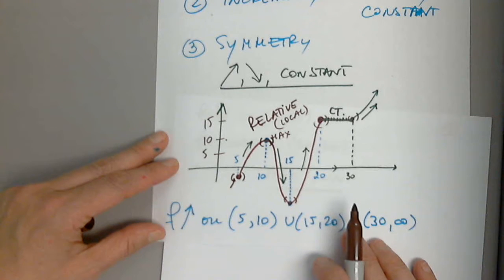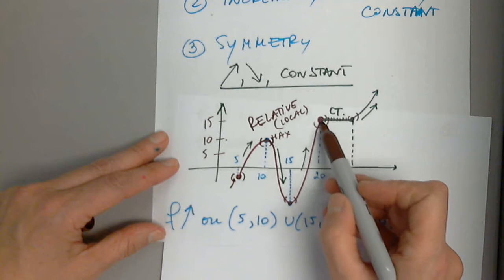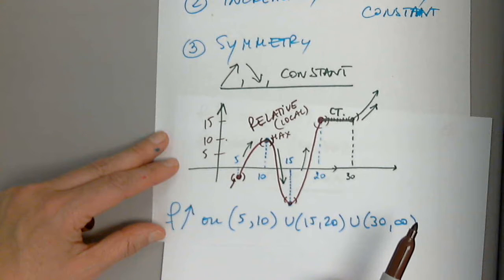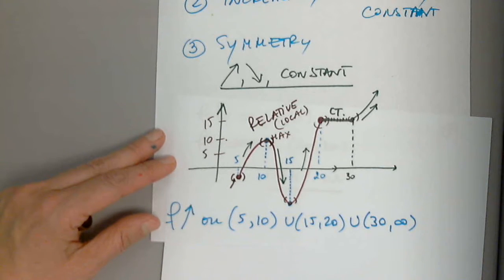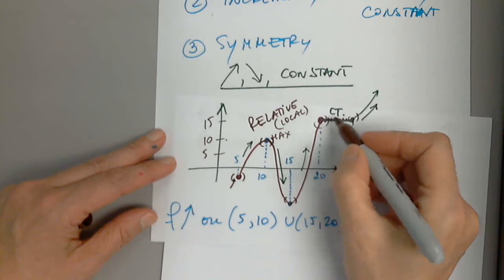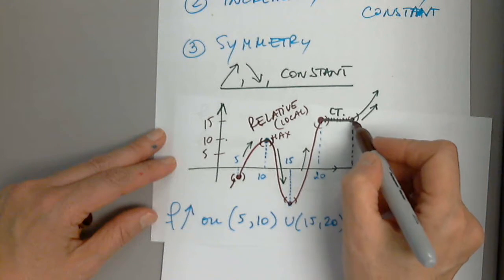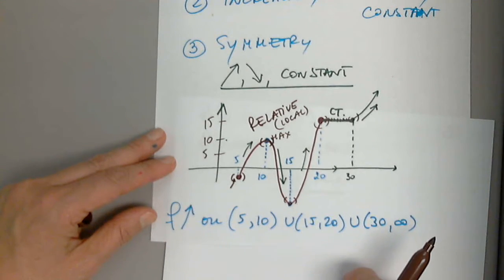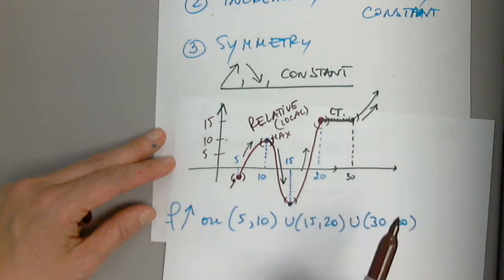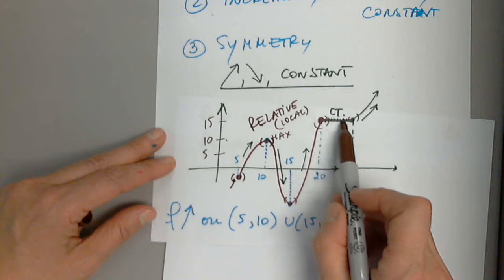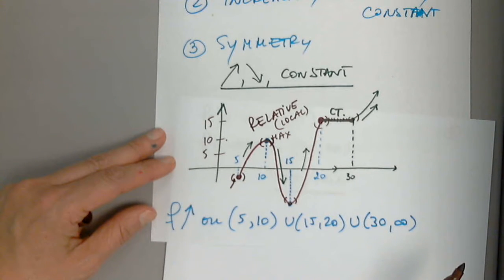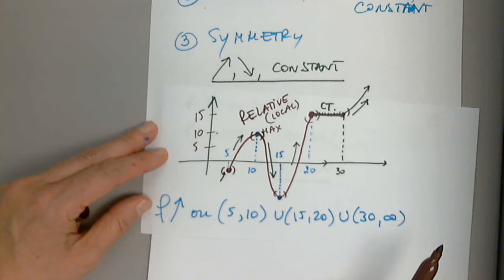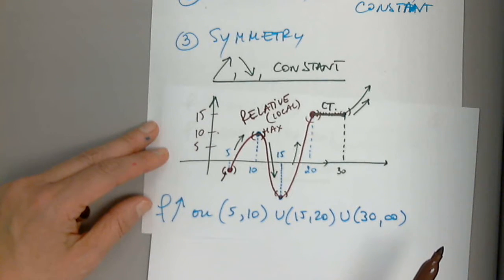But the book says no. The book says this is not a local max and this is not a local min, because on one side is the same number as at the other side. On this side is the same number with this, on this side is the same number with that height. And the book says no. So there is no local max and there is no local min here. They consider it nothing. So is it always like that when it's constant? According to this book, yes. Okay.